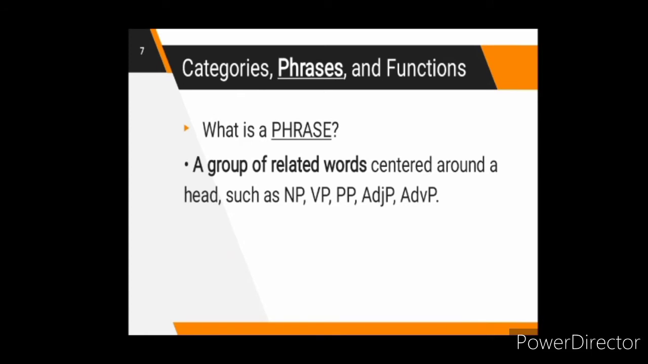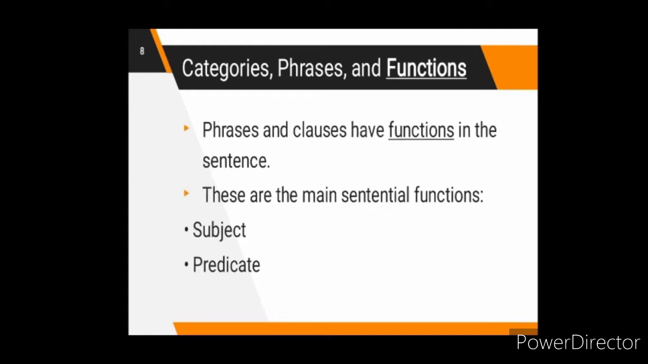Next is the word phrase. What is a phrase? A group of related words centered around a head such as noun phrase, verb phrase, prepositional phrase, adjective phrase, and adverb phrase. But it is not a complete sentence. In other words, it does not have both a subject and a verb. Phrases and clauses have functions in the sentence. These are the main sentential functions.